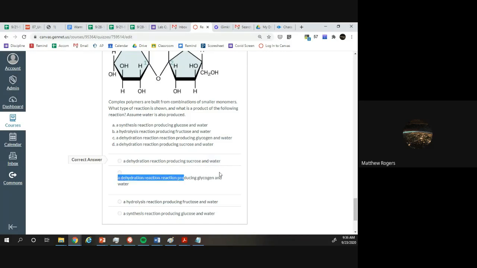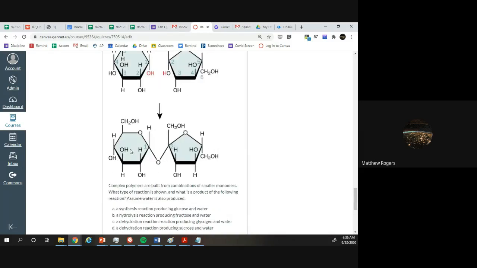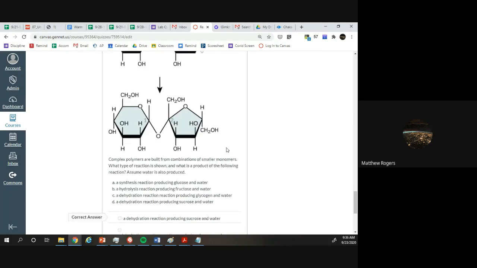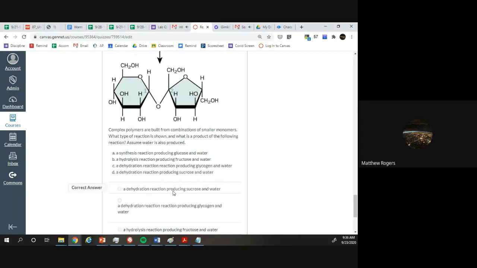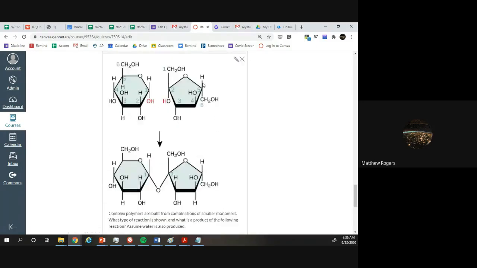And we know it's not glycogen because glycogen has many different glucoses just connected together. It's huge. We saw pictures of it in the reading and also notes. We know it's not hydrolysis because it's not breaking something down, and it's not a synthesis producing glucose and water. Well, this is glucose and it does produce water. There's no water visible here though, it doesn't say it, but we know water is made because it's given off. So the best one is dehydration reaction producing sucrose and water. This is sucrose, it's a glucose and fructose connected together, and a water is made by connecting these two guys.